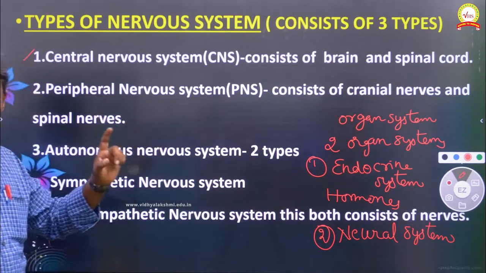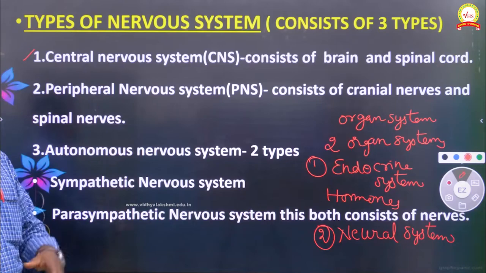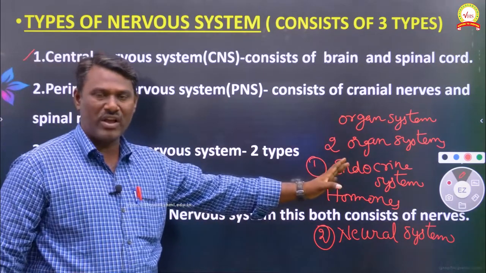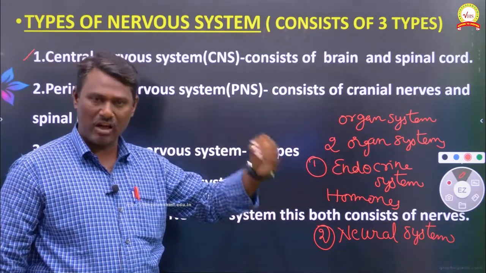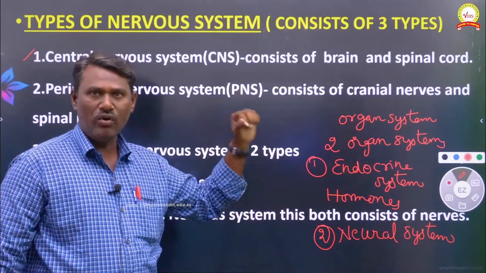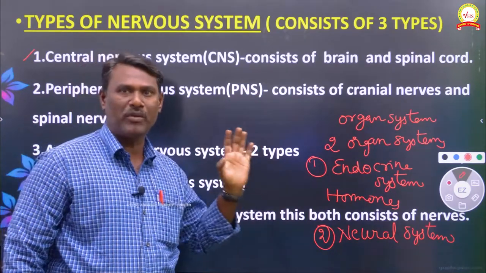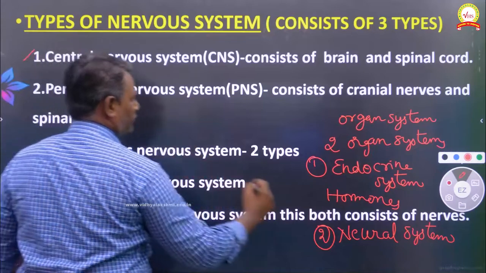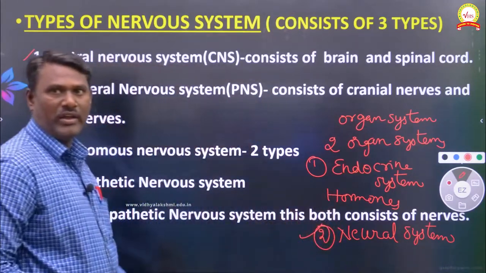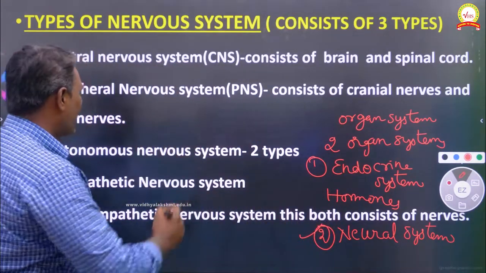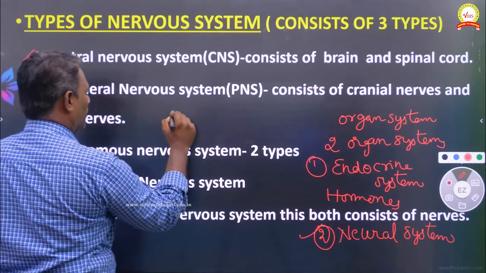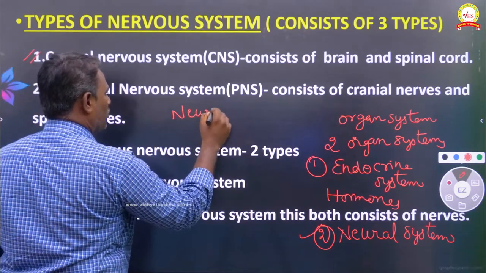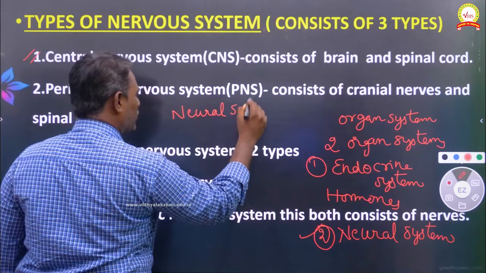We have three types of neural system. First we have the endocrine system, which secretes hormones, that we can see afterwards. Now we are going to see a very important topic, the neural system. The neural system is classified into three types.